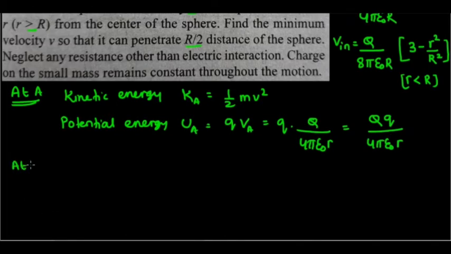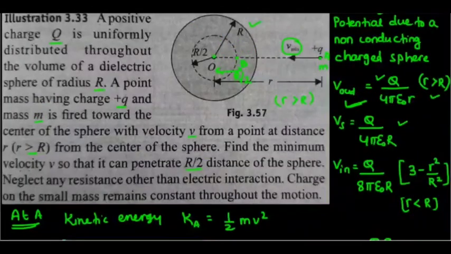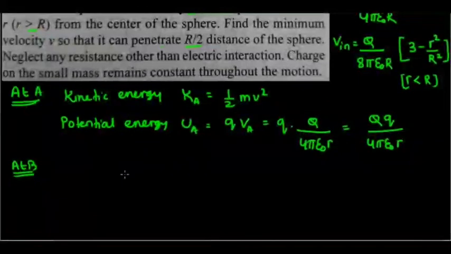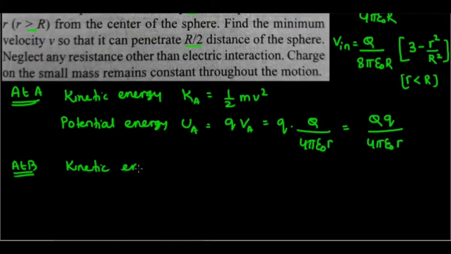Now look at the point B. At B, the charged particle will come to rest because it will penetrate into this dielectric sphere, and it can penetrate up to a distance of capital R by 2. It means the charged particle will come to rest at the point B. So at the point B, the kinetic energy will be 0 because it is coming to rest. So KB is equal to 0, and the potential energy at B